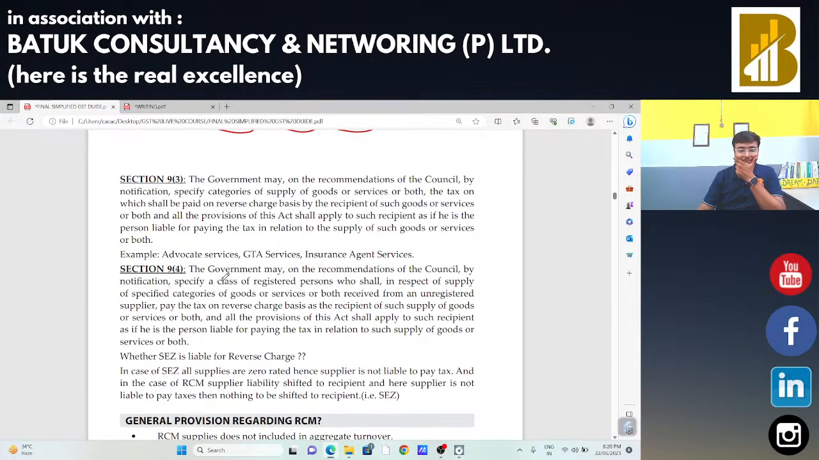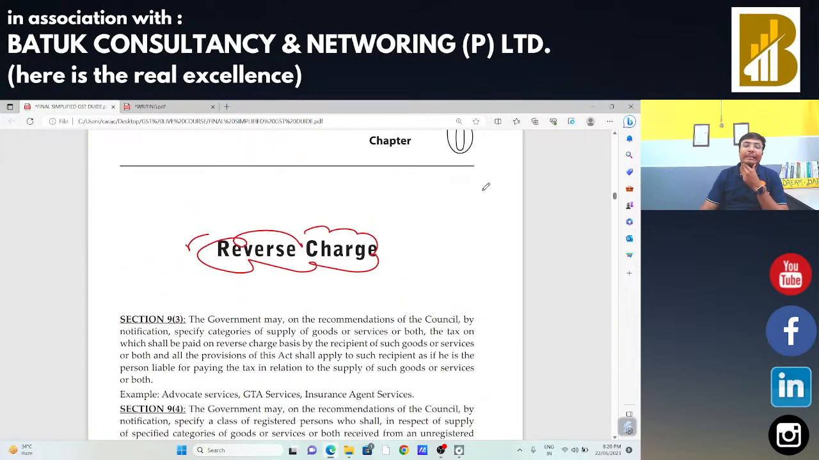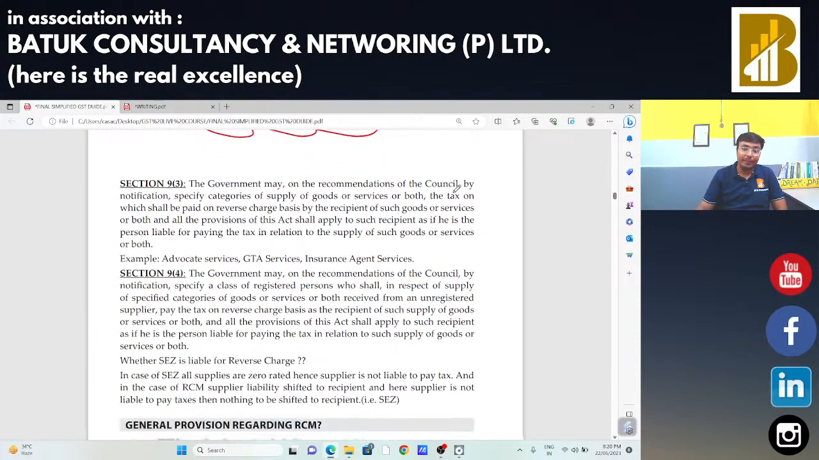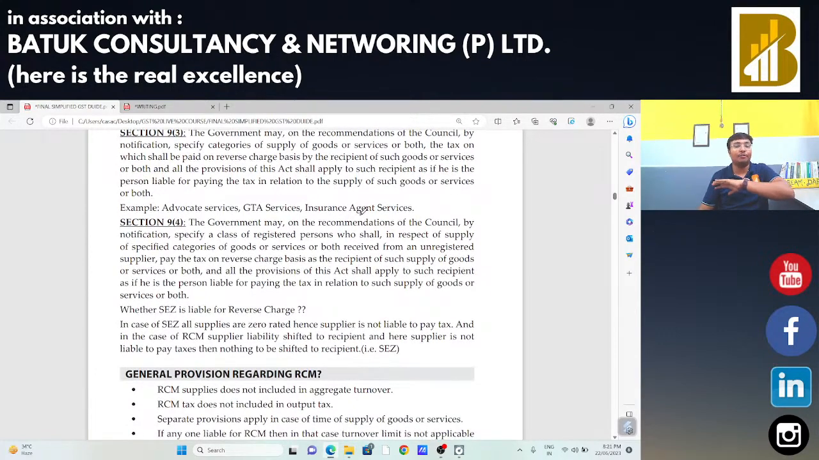Now, we had discussed that under section 9 subsection 3 there are certain goods and services which are specifically mentioned in that particular chart, and for all those goods and services covered under section 9 subsection 3, the recipient is going to make the payment of taxes. So now we are going to discuss deeply that particular section 9 subsection 3 and section 9 subsection 4.